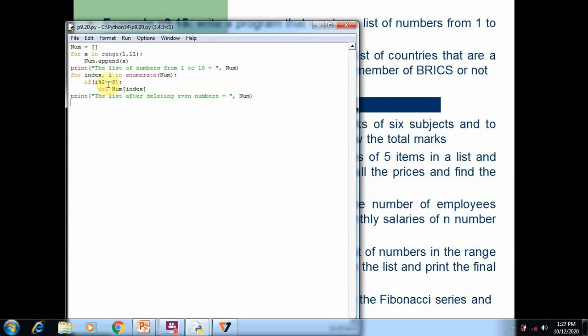So in this program we are using i as the element and index as the index number, and try to find if the value is even. If the value is even, by using the del function we remove the element by using the index value. So the enumerate function is used to get two values of a single element: one is the index value, another one is the element. After that we get the output.